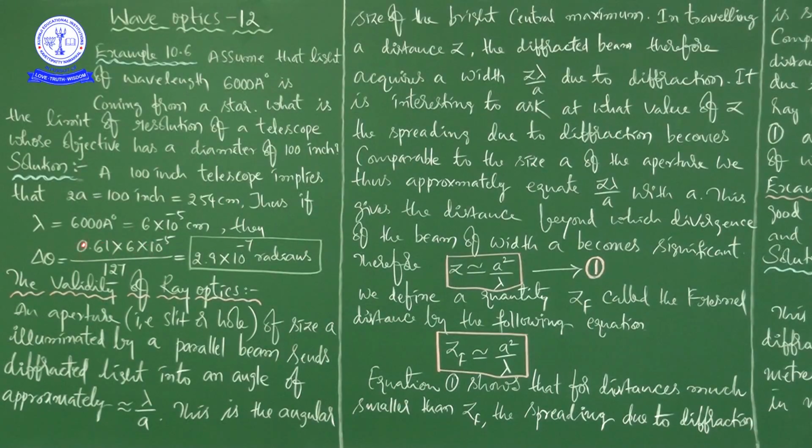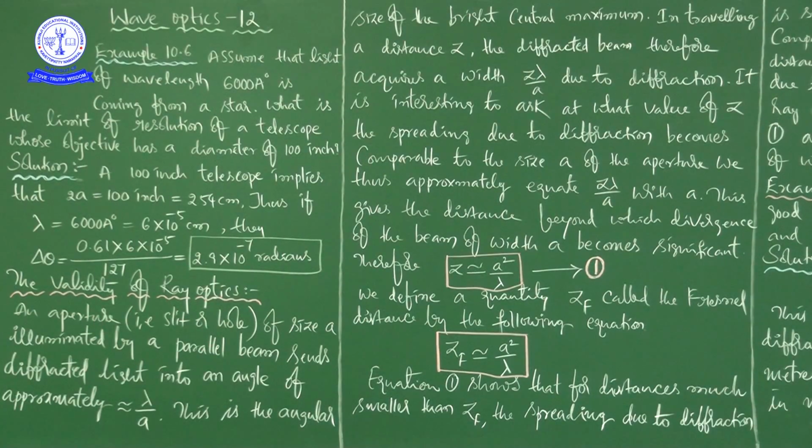So by writing all the values, that is the lambda value and small a value, you can find delta theta, which is 2.9 into 10 to the power of minus 7 radians. Next, we are going to discuss the continuation topic, that is the validity of ray optics.